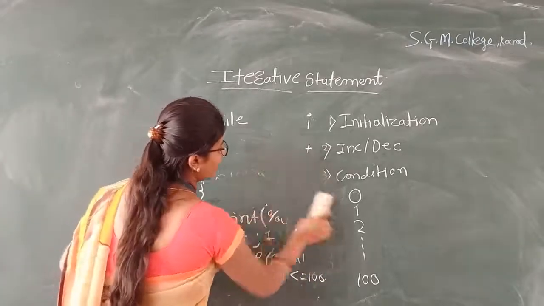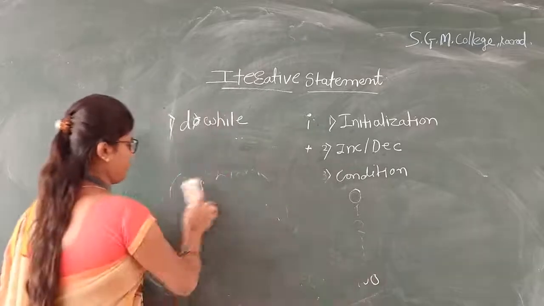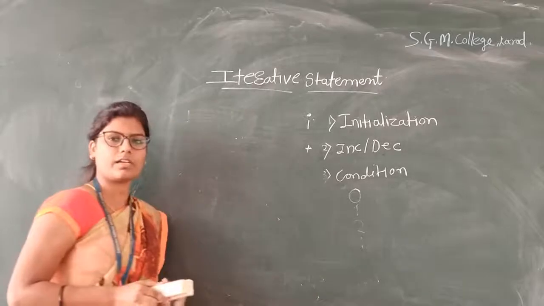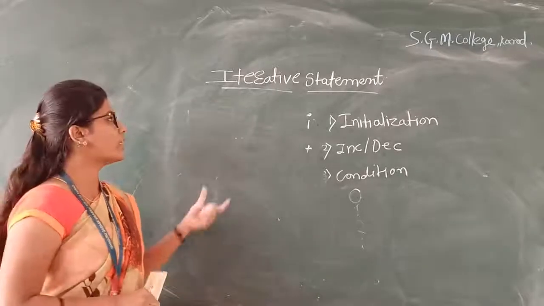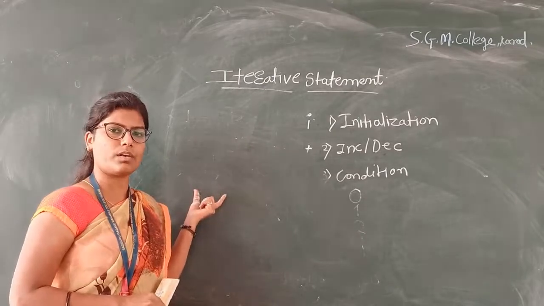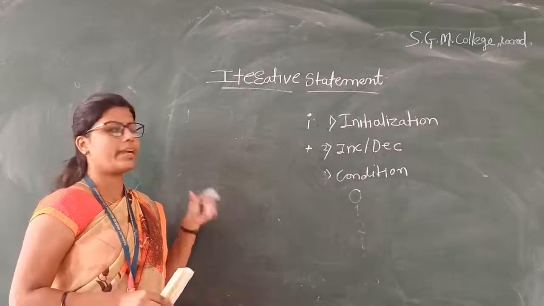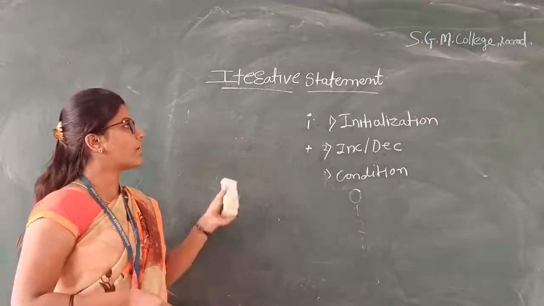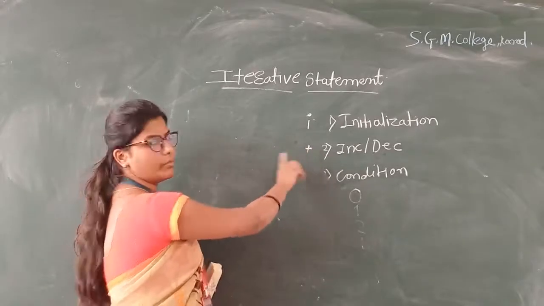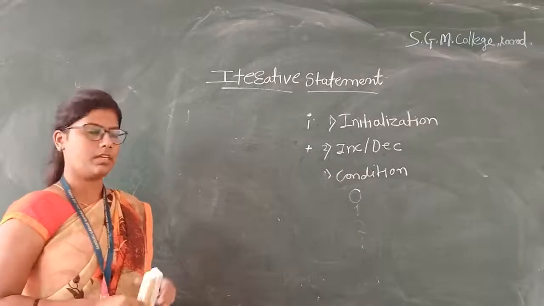Our third point is the for loop statement, which is a very important part and a very flexible looping statement in C language. Okay, this is also the same as while statements. Why? Because it is also called a top tested loop. But the advantage is that it combines the initialization, testing the condition, and increment or decrement in one statement.